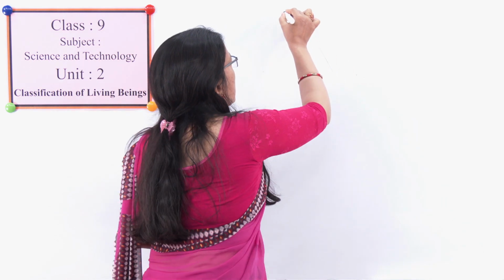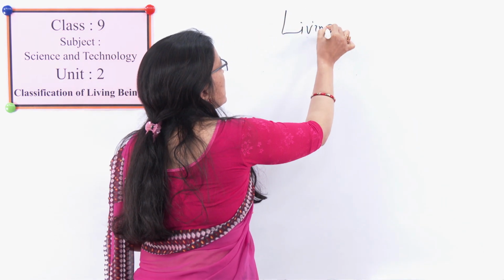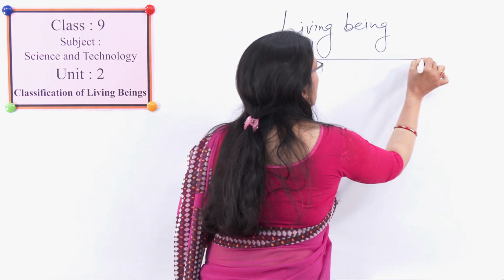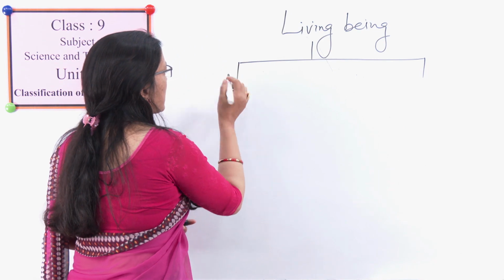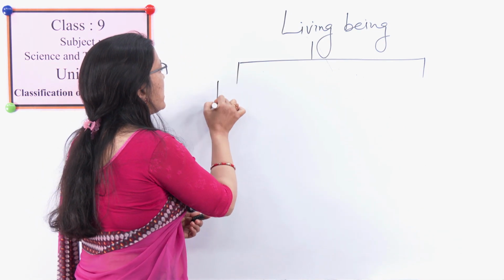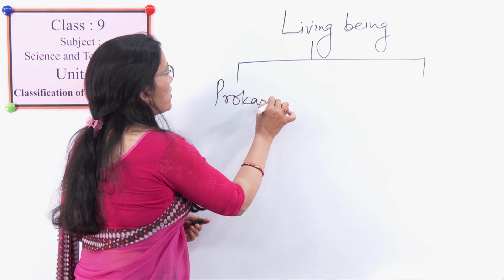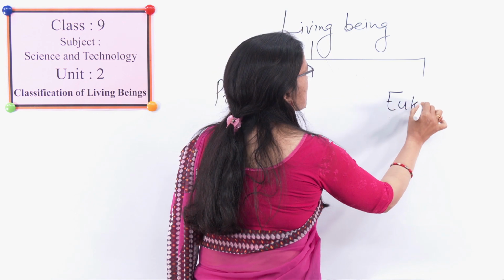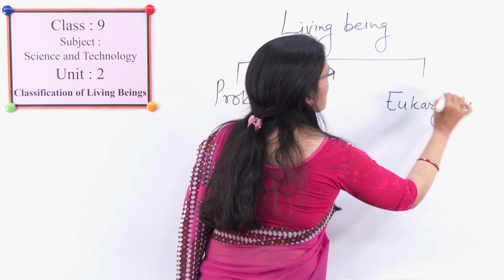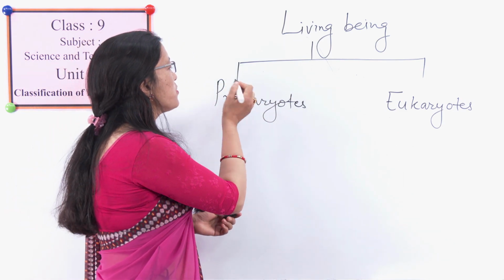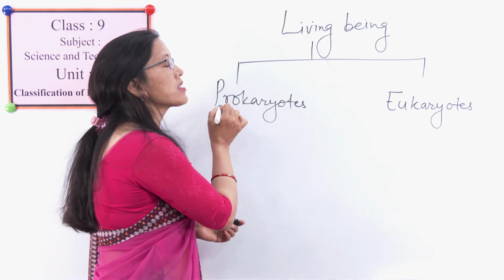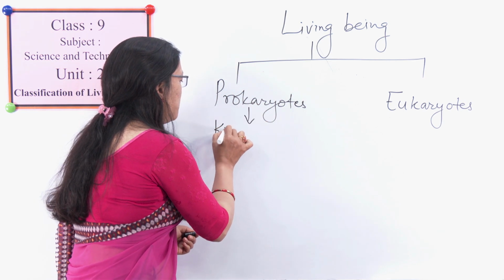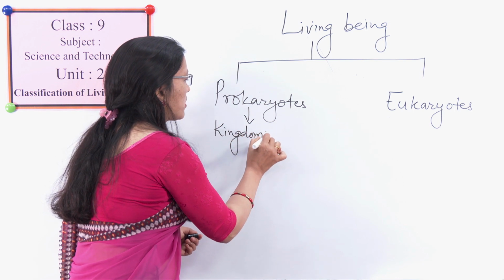Yes, all the living organisms are classified into mainly 2 groups. What are those? Based on the cell structure, these are classified into 2 groups. Those are prokaryotes and eukaryotes. Those organisms which have prokaryotic cells are called prokaryotes, and these are kept under kingdom Monera.